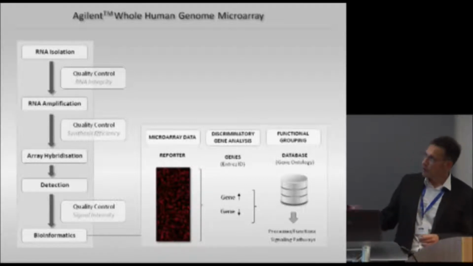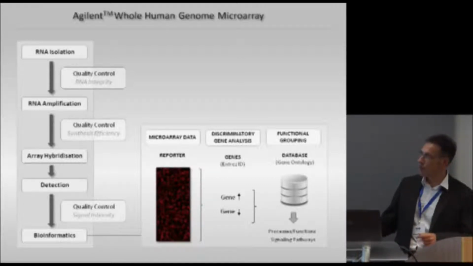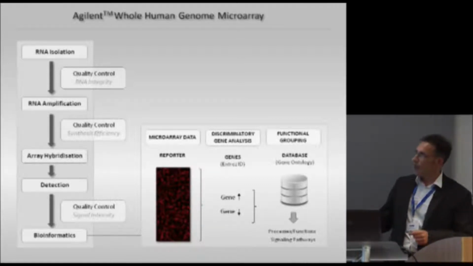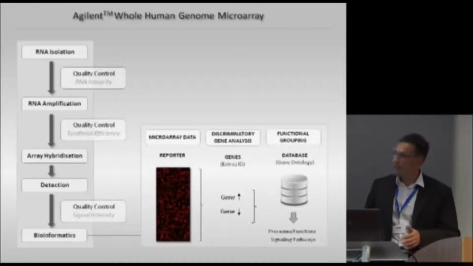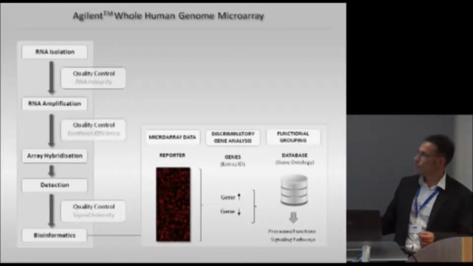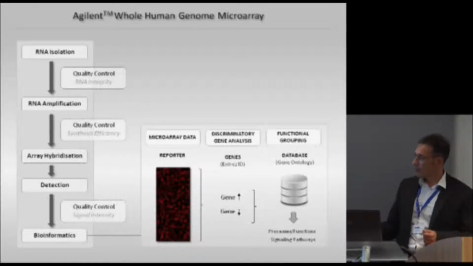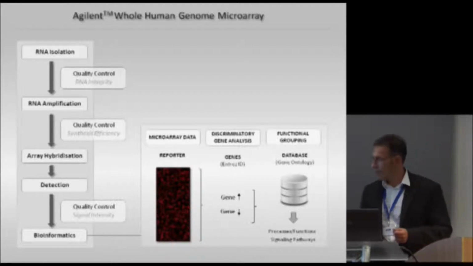So next, what we do is we translate the reporters which are expressed on the microarray into genes, and we identify genes which are upregulated and downregulated in a discriminatory gene analysis. And those genes which show differential expression are then put into a functional grouping analysis, and therefore we employ databases, and then they can be annotated to biological processes and functions.